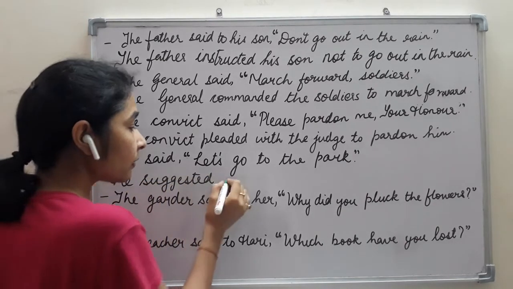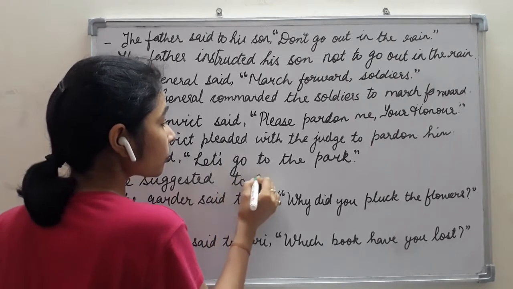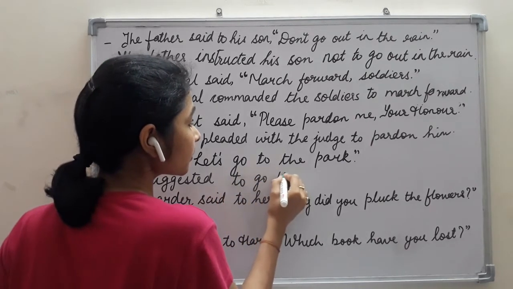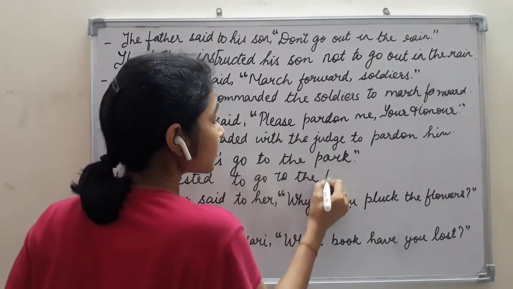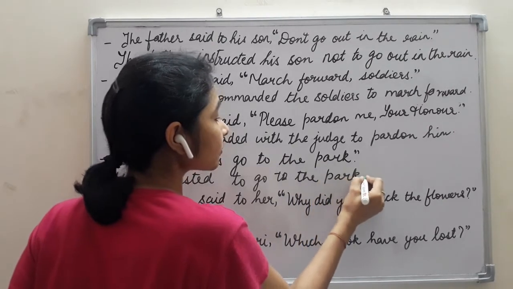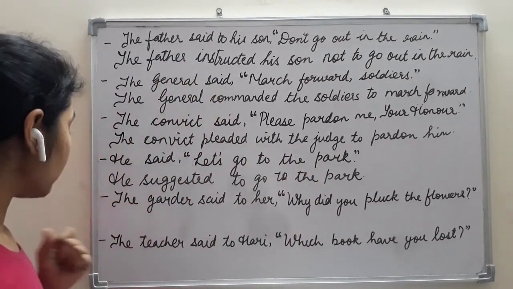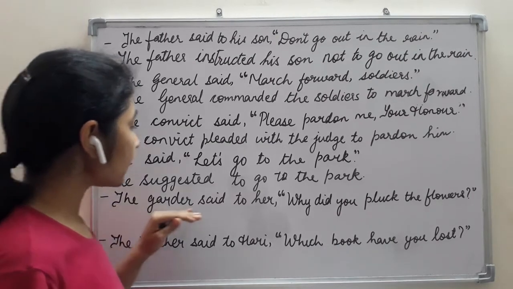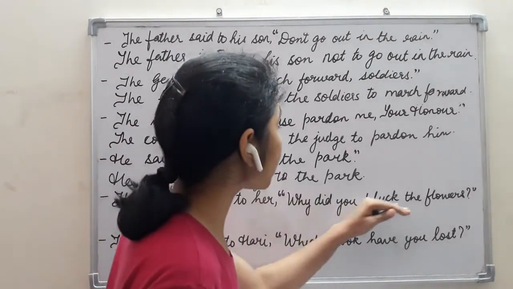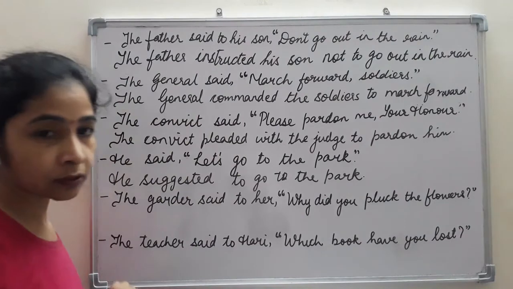Again the infinitive will be used here, to go to the park. He suggested to go to the park. Okay, now the next one. The gardener said to her, why did you pluck the flowers? Now here comes the interrogative sentence.